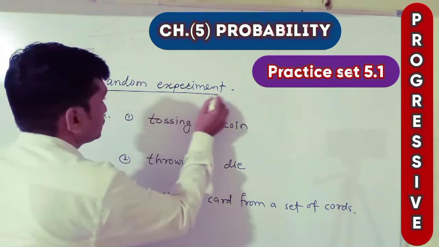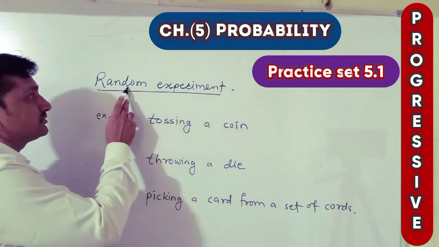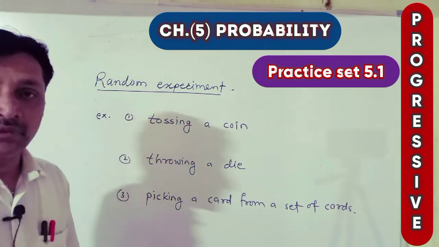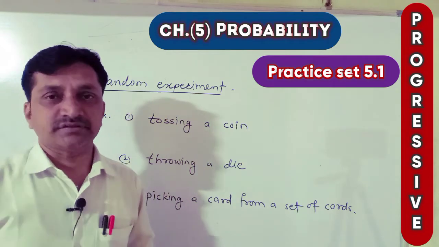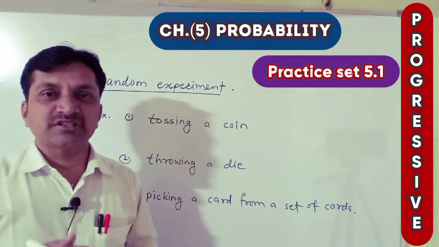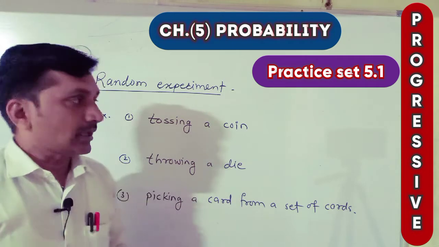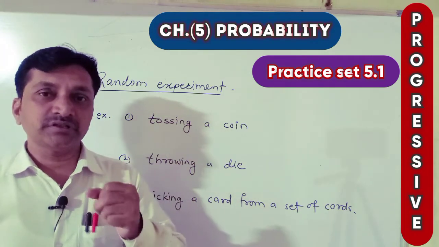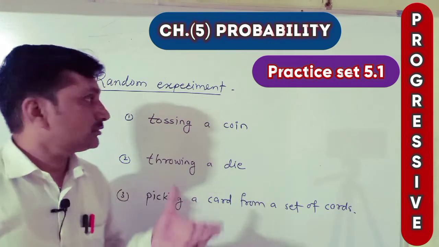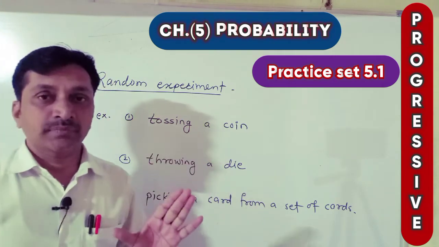The first term that is used is random experiment. Now, the word experiment we always use in science. We do experiments in science, and here is also one, random experiment. But there is a difference between a scientific experiment and a random experiment.